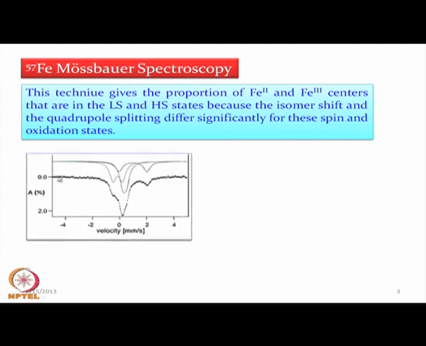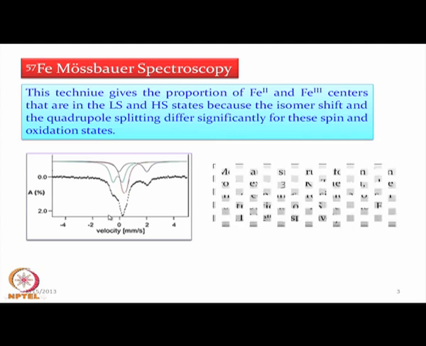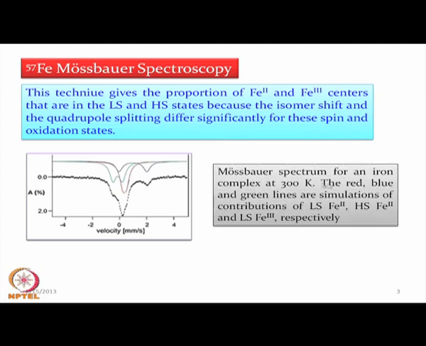So, this is the overall spectrum, and these were the corresponding simulated ones. That means we have basically 1, 2, 3 spectra within this particular overall spectrum, and this is a corresponding Mössbauer spectrum of an iron compound. So, this black dotted one, and the red, blue and green lines, these 3 lines. So, we can basically simulate the entire spectrum for the individual components.